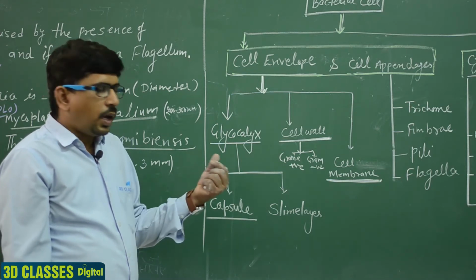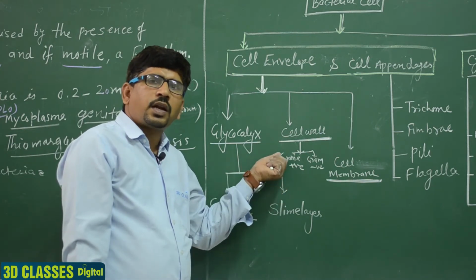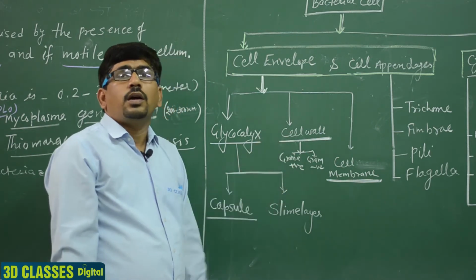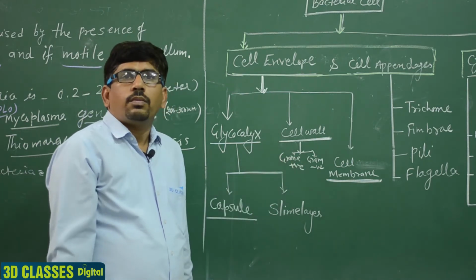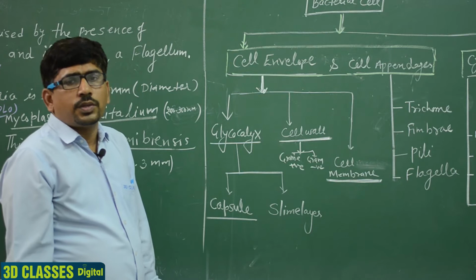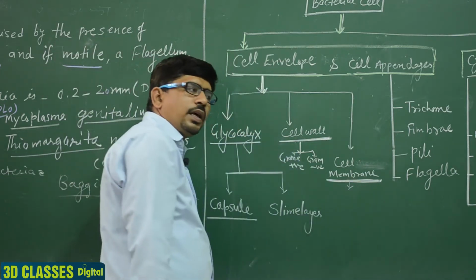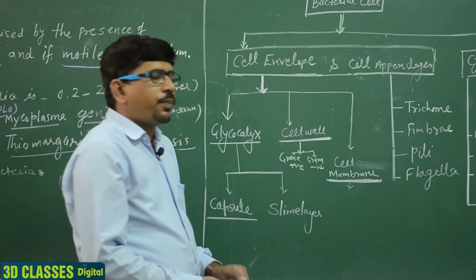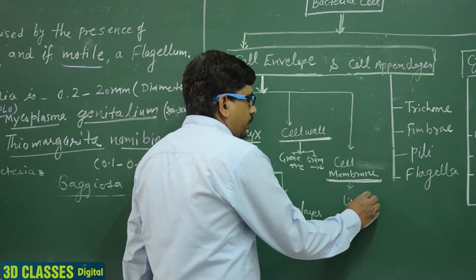When the cell wall is made mainly of lipid, that is gram negative, and when the cell wall is made of glycan, that is gram positive. Then the cell membrane is a single layer made of lipoprotein. Clear?